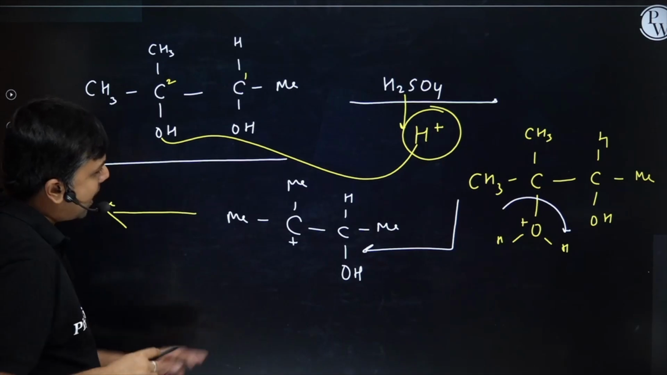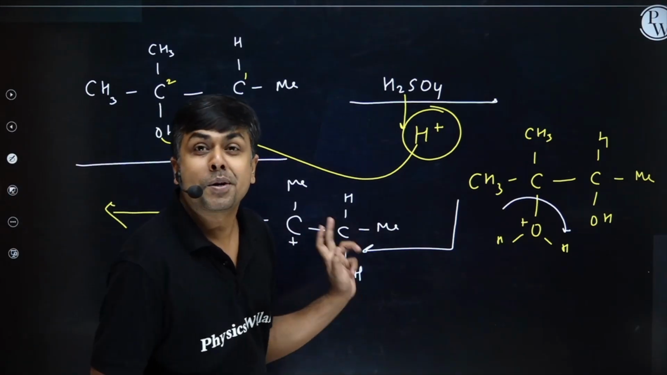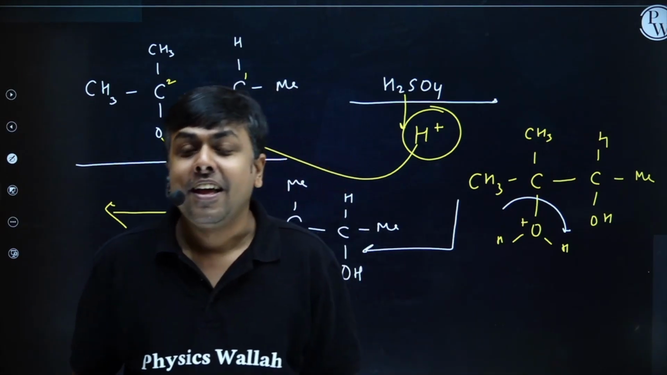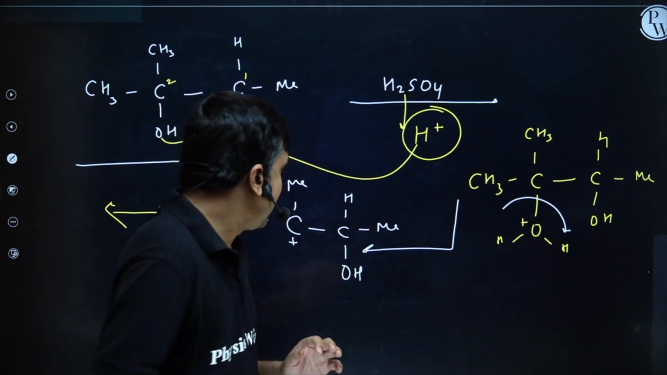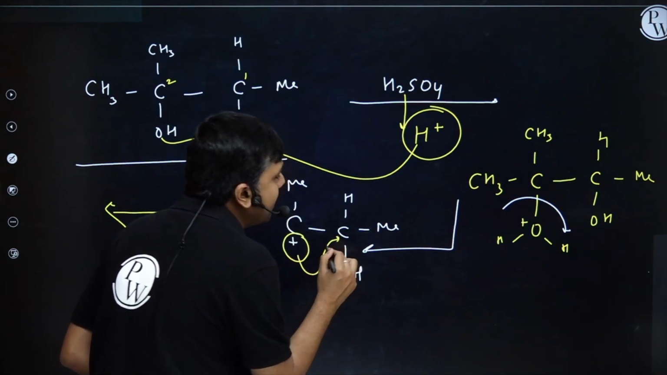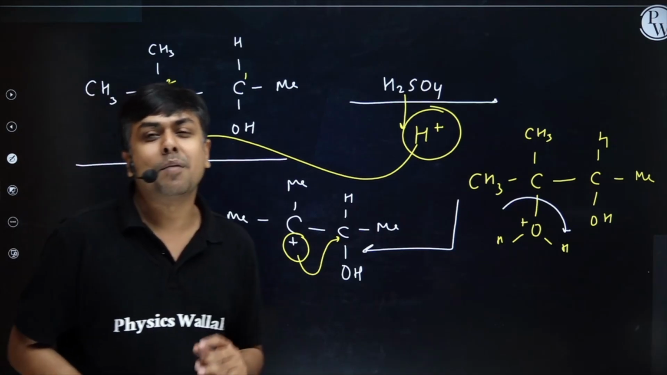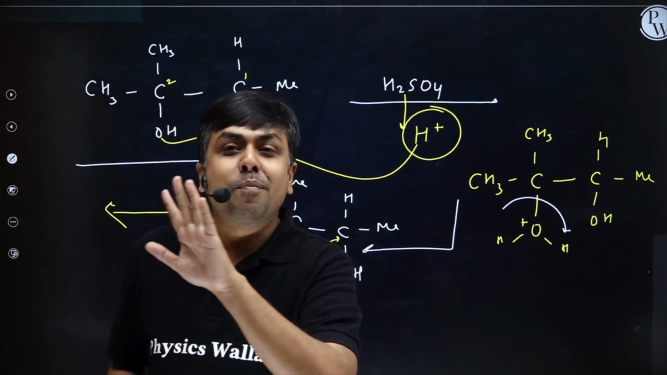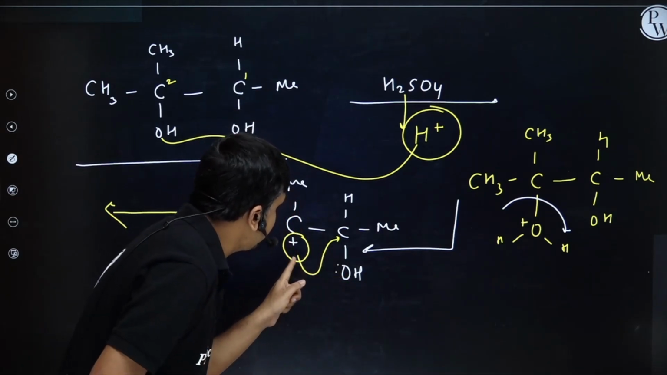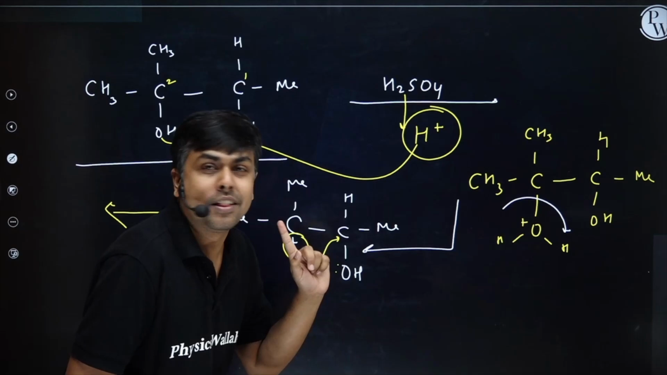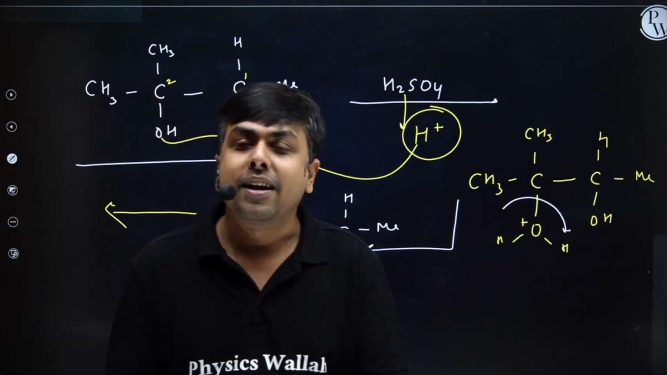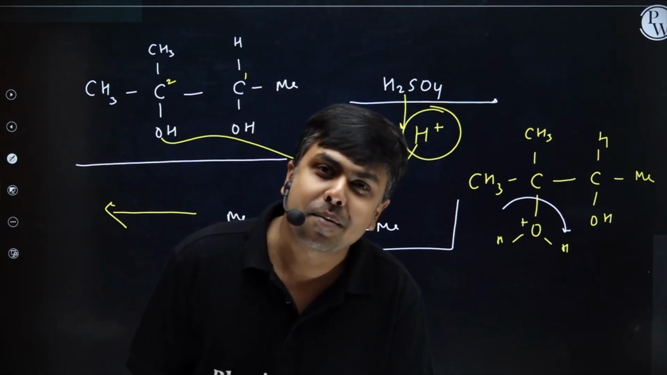No doubt this carbocation is more stable, but we have studied a carbocation stabilized by back bonding is much more stable. If anyhow I shift this positive charge to this carbon, can I say I will have a carbocation stabilized by back bonding? Right? Because oxygen is having a lone pair. So if this positive charge comes to carbon number 1, I will have the formation of a carbocation, and that carbocation is getting stabilized by back bonding.